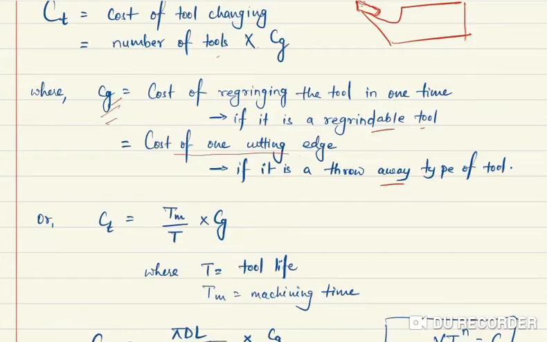Now this number of tools, how have you got that number of tools? See, the tool has a fixed time of failure, that is called tool life, we know. This is denoted by T here. If the total time of machining is 20 minutes and the tool life is 2 minutes, then how many tools? 10. So n, the number of tools, is equal to 10. Clear?